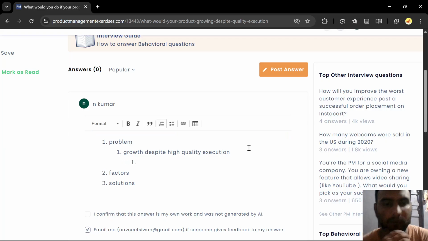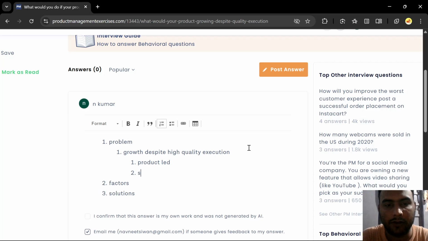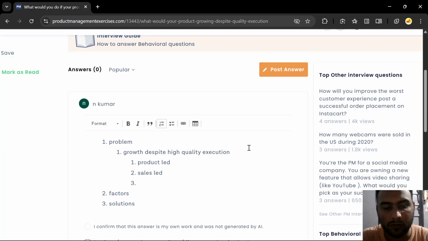So if growth is the issue, growth could be, I'm just listing out the factors, what drives the growth. So it could be product led growth, sales led growth, market demand led growth.